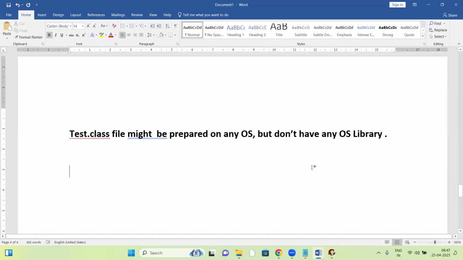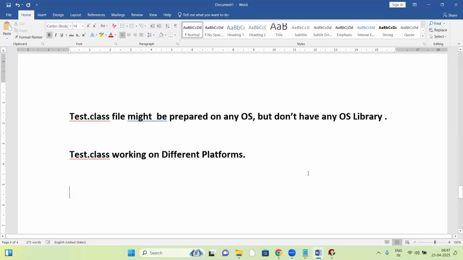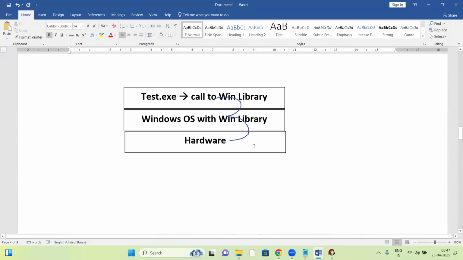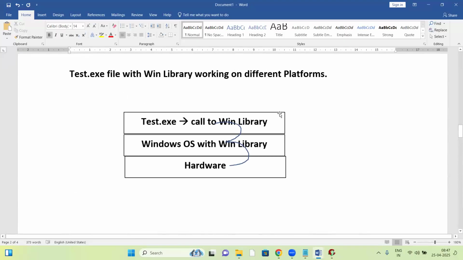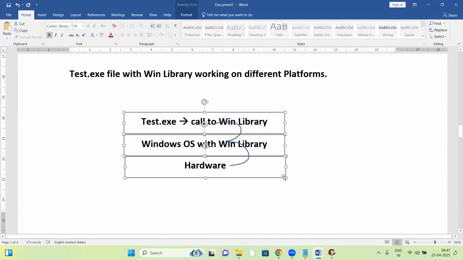Now, how does it work on different platforms here? This Test.class file is working on different platforms. Let us take the Windows platform first. How does the Test.class file work on Windows?